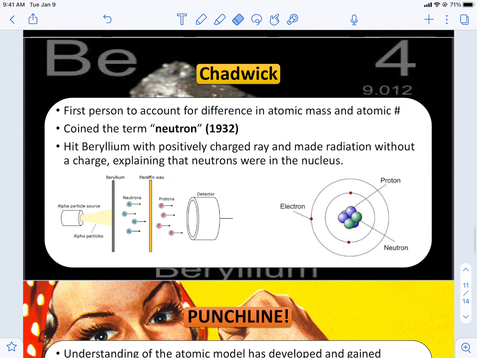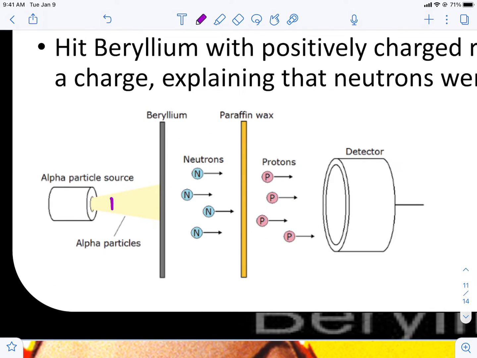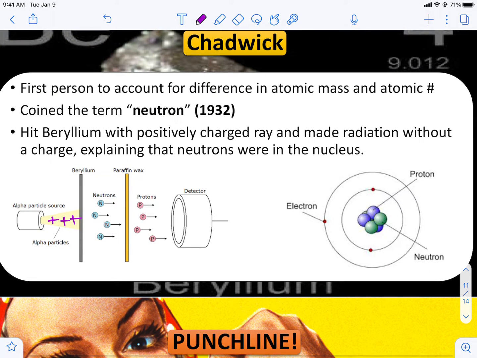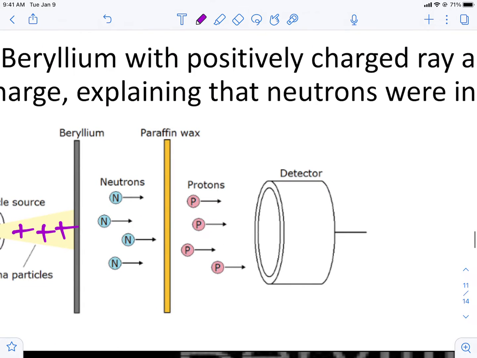Now, Chadwick is our last guy, and if you think about it, we've talked about everything in the atom so far except the neutron. So he kind of did what Rutherford did. He hit a beryllium atom, atom number 4, with a positive ray. And the ray made radiation without a charge. So when he hit the ray against the beryllium, it made this radiation, and there was no positive, no negative.